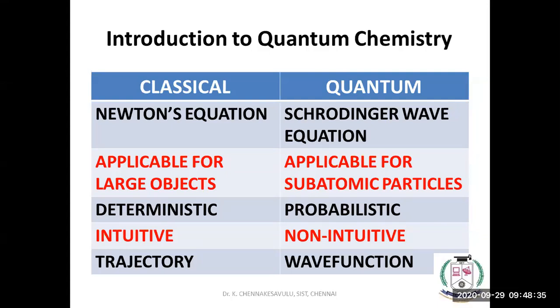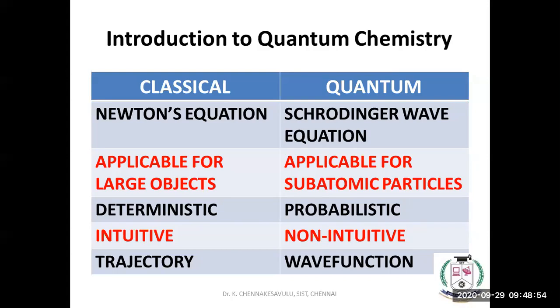What is the psi square? Probability of finding an electron in a certain space. That is known as the orbital. That means it is a probabilistic approach.